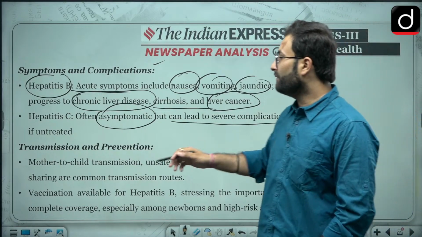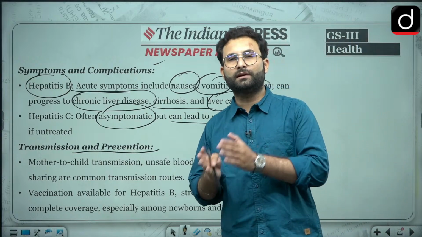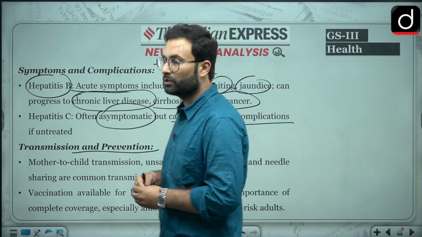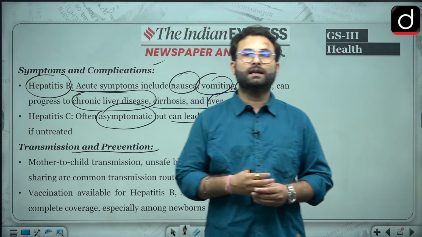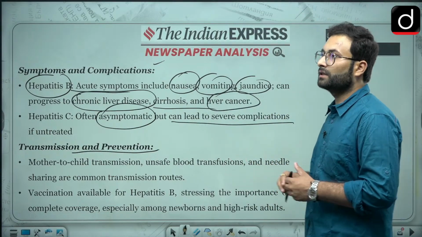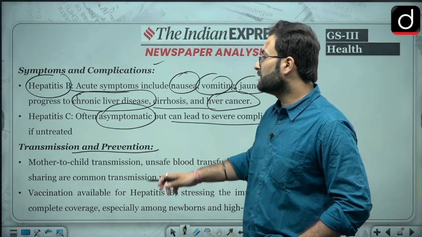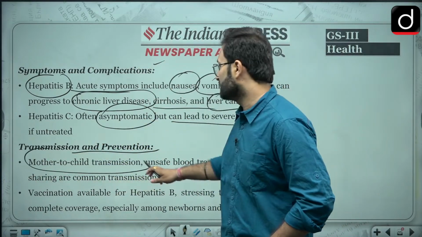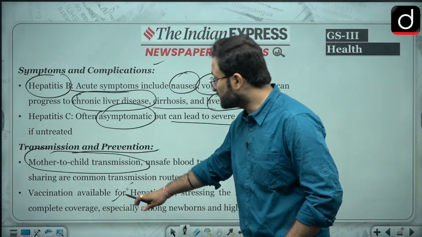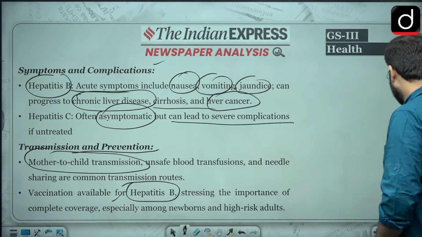Then when we are talking about transmission and prevention, we have already told you that there are certain things like blood transfusion, mother to son or daughter during the pregnancy, or contact with infected blood or needles, etc. That can happen, but mostly it is because of mother to child transmission. Now vaccines are available for hepatitis B. Just remember that the vaccine is only available for hepatitis B. I have repeated it again and again, so please make sure that you remember it.